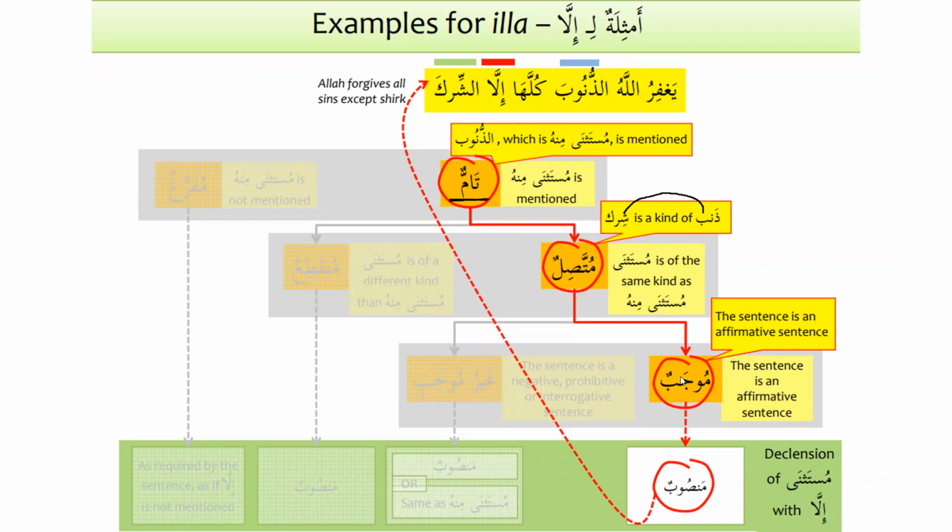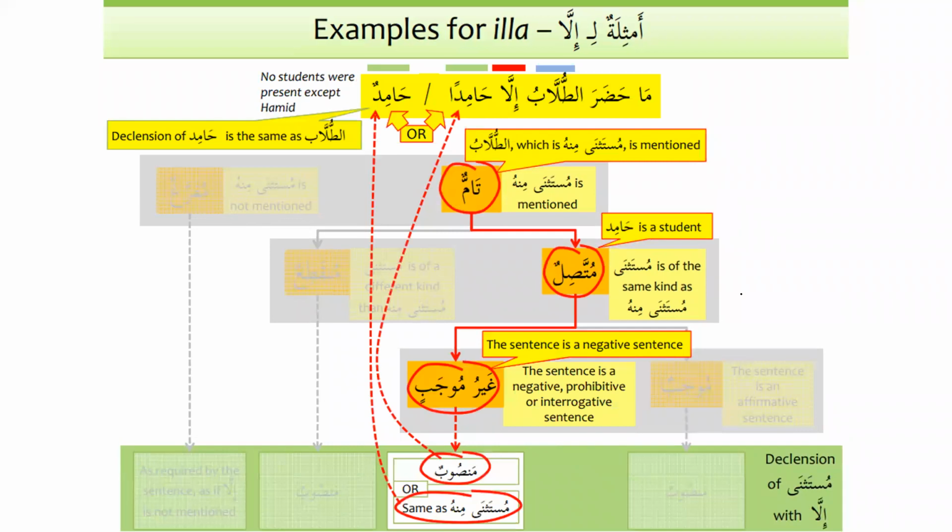And the sentence is affirmative, it's mujabun, because there is no hal, there is no la, and there is no hamzatul istifham. So that's why we can see that the noun after illa is mansub. So three conditions have been met: tammun, muttasilun, and mujabun. So when we have three checks, that means the noun after illa will be mansub. Okay. Ma hadarat tullabu illa hamidan wa hamidun.